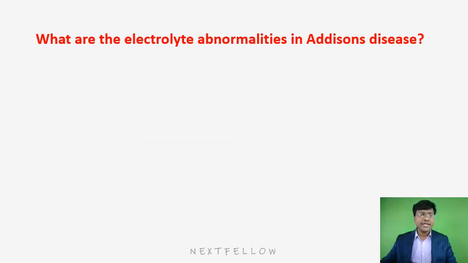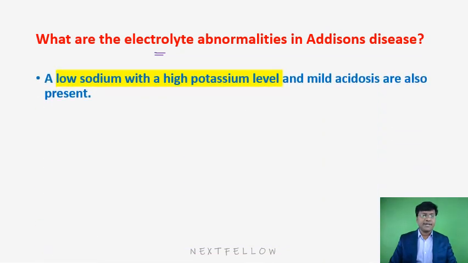Now, what are the electrolyte abnormalities in Addison's disease? The electrolyte abnormality that you will encounter is high potassium levels. Why will there be high potassium levels? Because there is a decrease in aldosterone. Because of the decrease in aldosterone, the potassium is not excreted out, and that will result in high potassium, as well as low sodium. Low sodium with high potassium levels and mild acidosis, these are the electrolyte and metabolic abnormalities that you will have in Addison's disease, right?